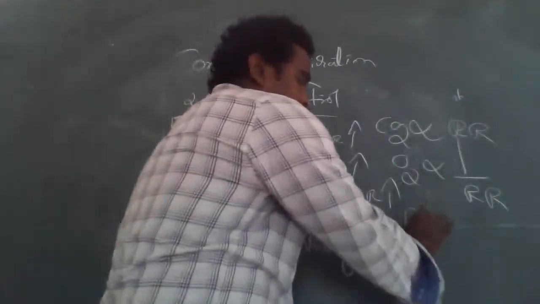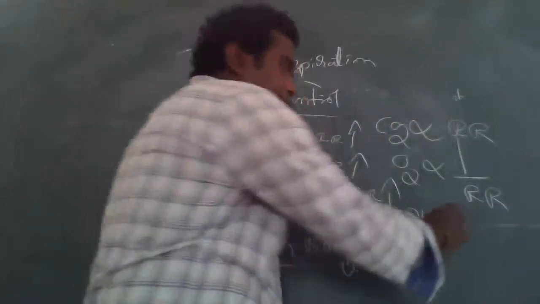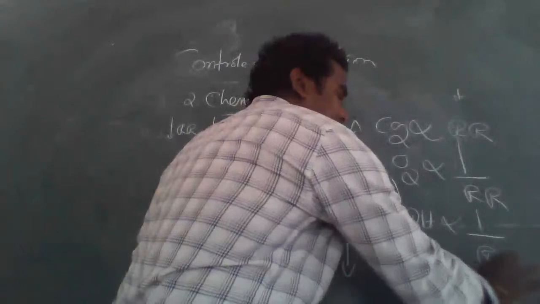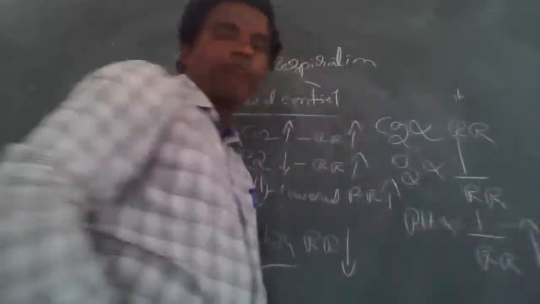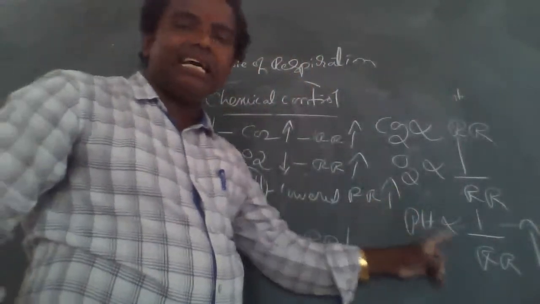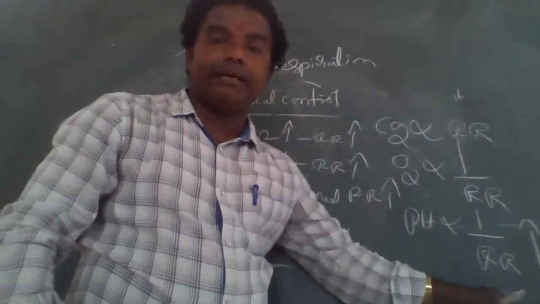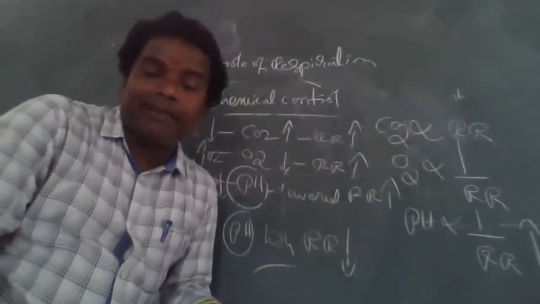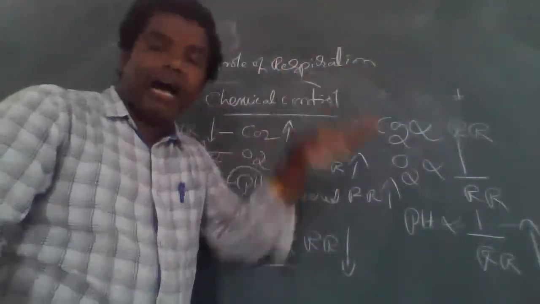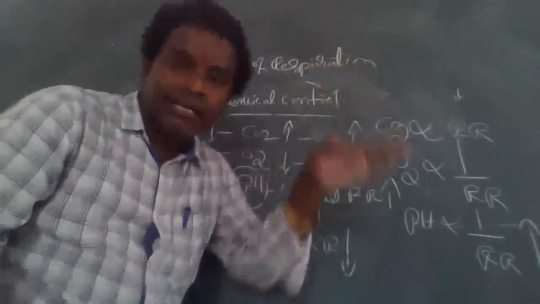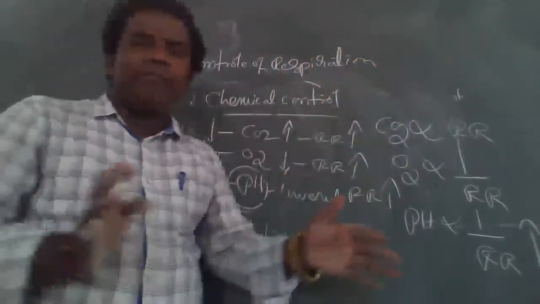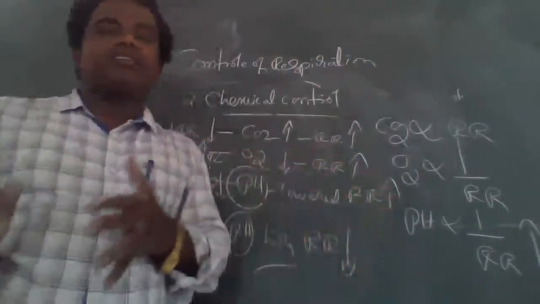Next, pH. If the pH is lowered, the respiratory rate is increased. pH is indirectly proportional to respiratory rate. If the pH is lower, the respiratory rate increases. If the pH is higher, the respiratory rate decreases. So these are the fundamental principles of chemical control.